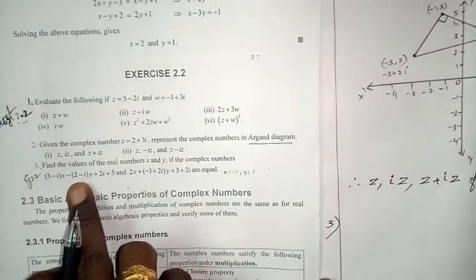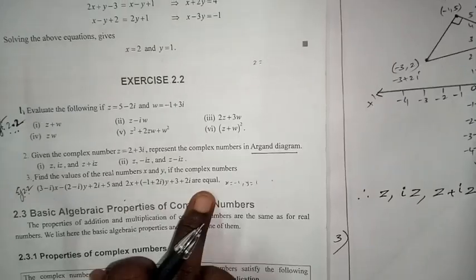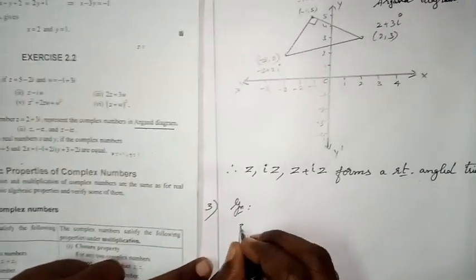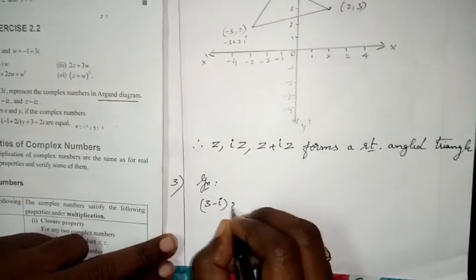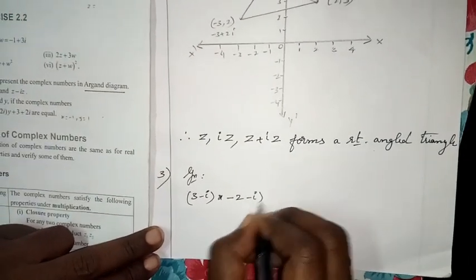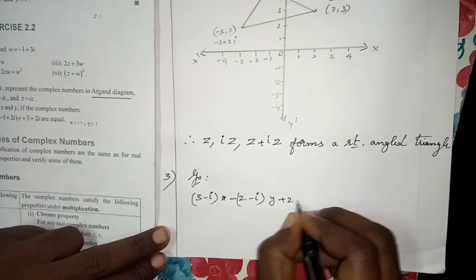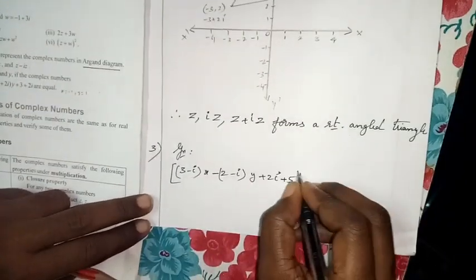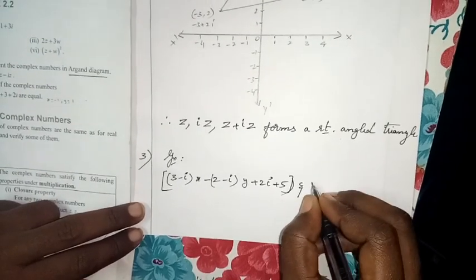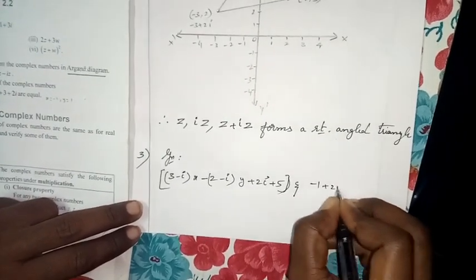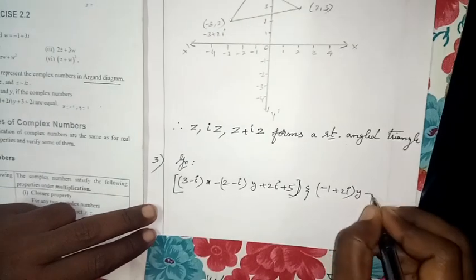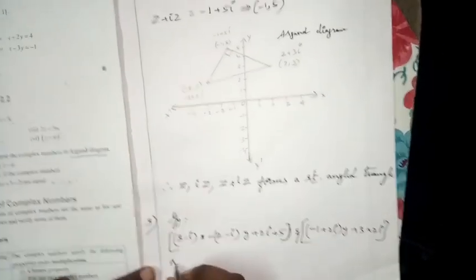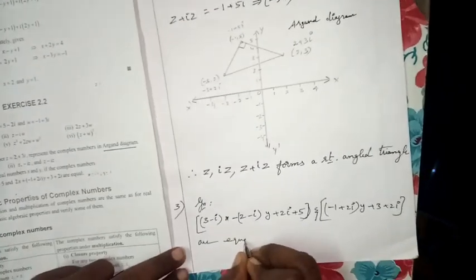It is given that two complex numbers are equal: (3 minus i) x minus (2 minus i) y plus 2i plus 5, and (minus 1 plus 2i) y plus 3 plus 2i are equal.